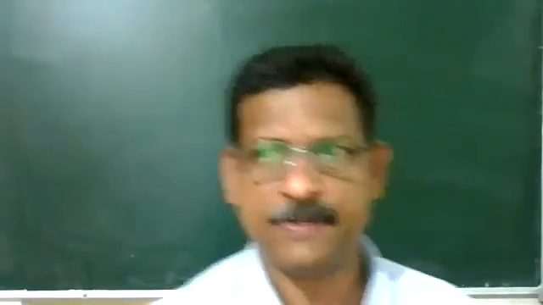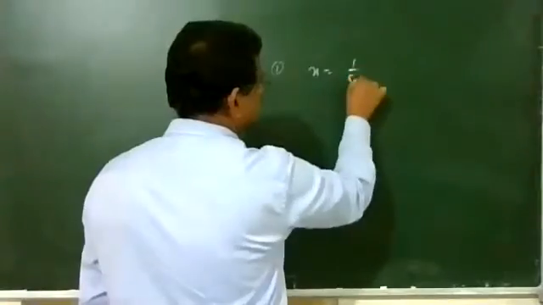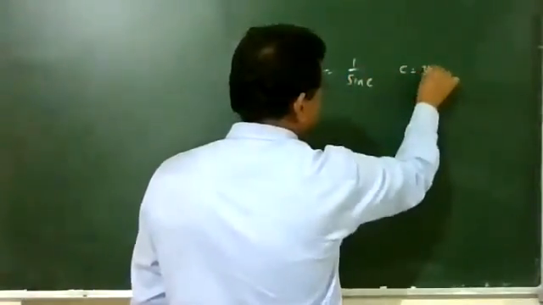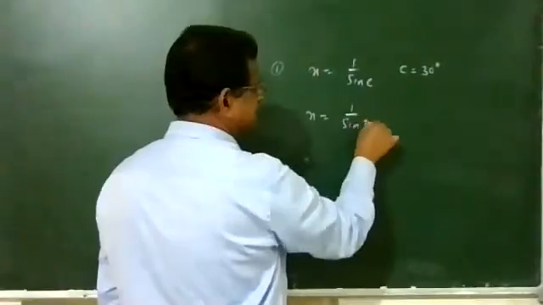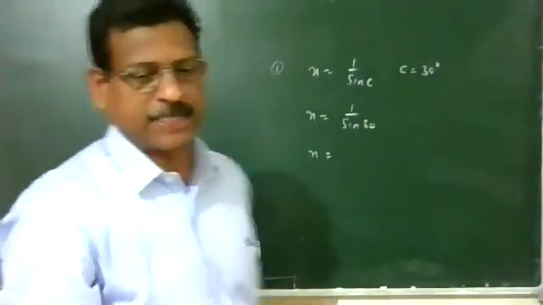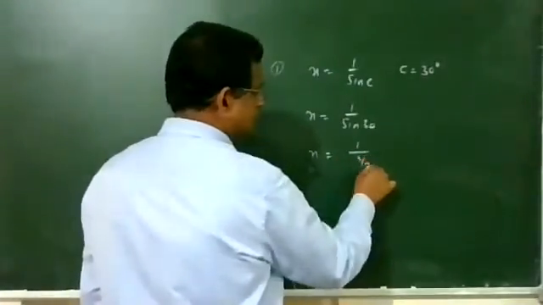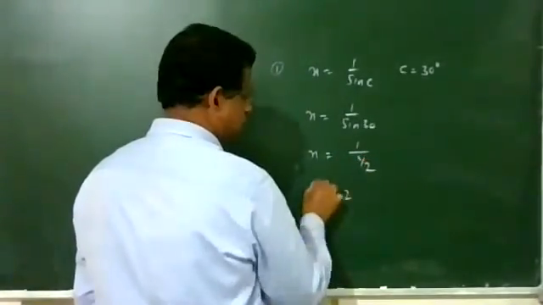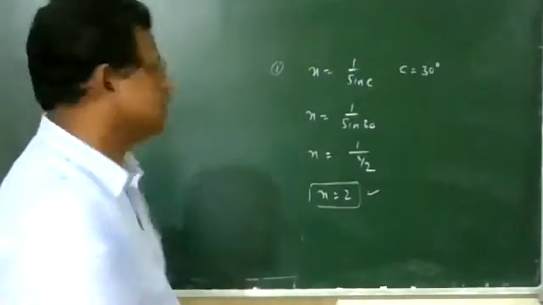That means, first point is n equal to 1 upon sin c, so n equal to 1 upon sin 30. So what is the value of sin 30? n equal to 2. The refractive index of the medium is 2.